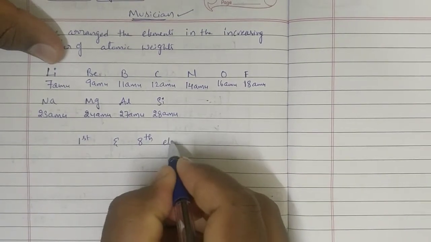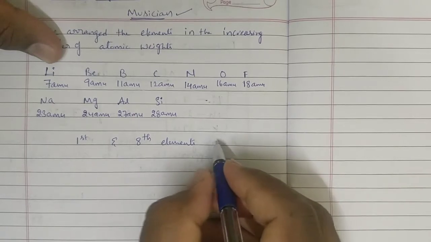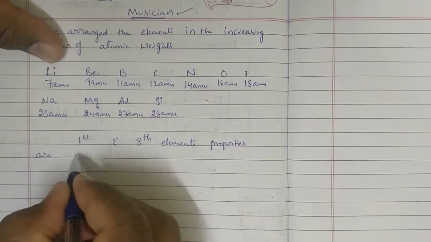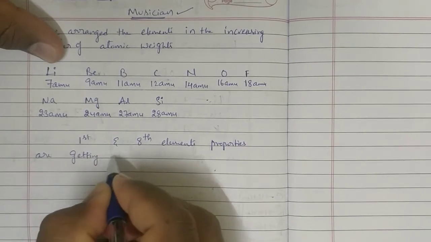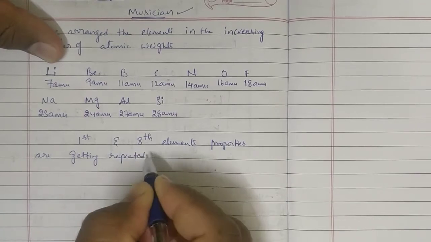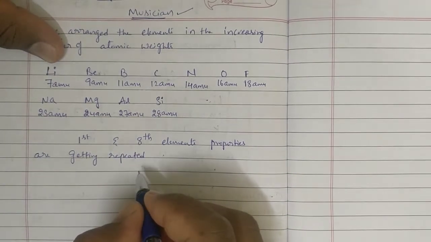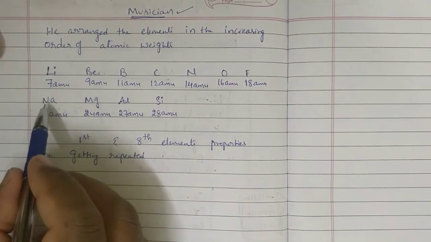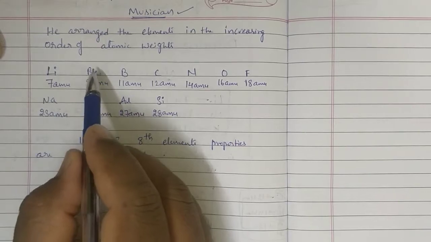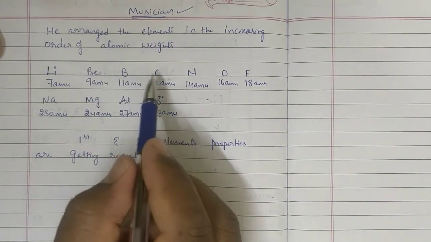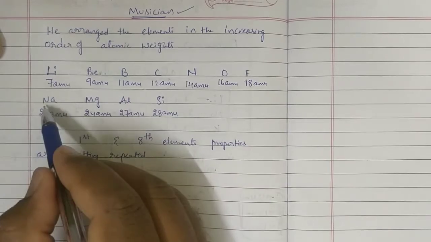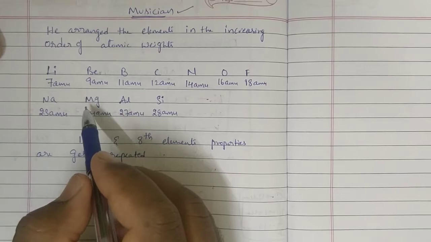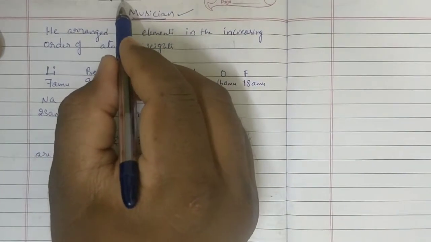First and eighth elements' properties are getting repeated. Then he said sodium is kept under lithium. If you consider beryllium as the first element, 1, 2, 3, 4, 5, 6, 7, 8, the eighth element is magnesium. First element and eighth element properties are getting repeated. That's why he kept the heading octave.